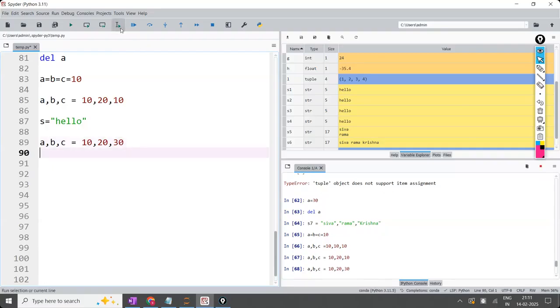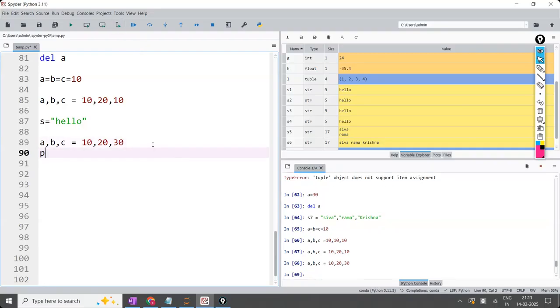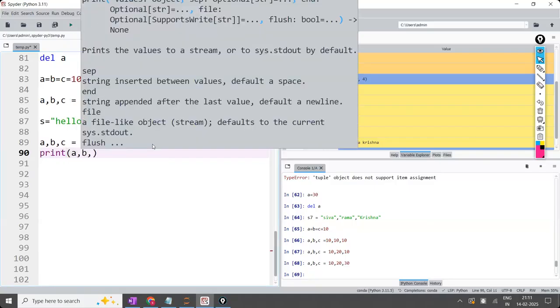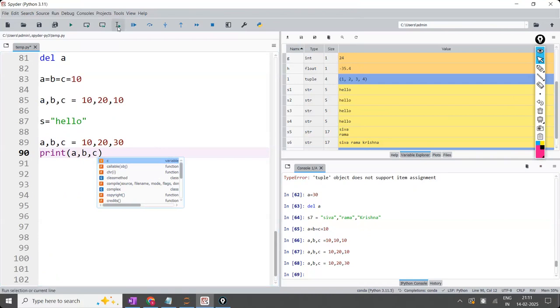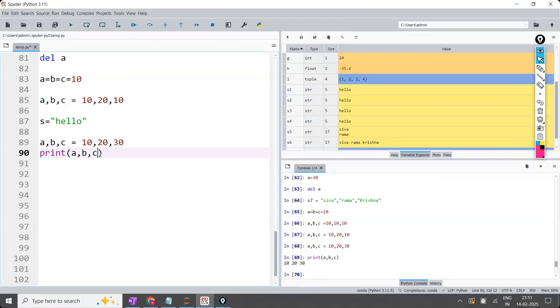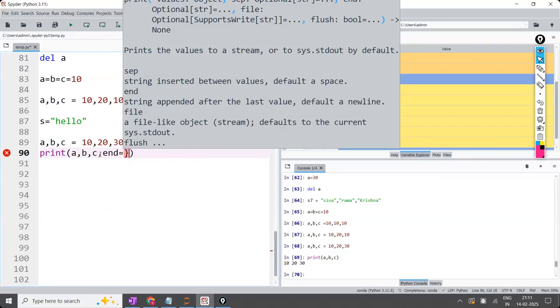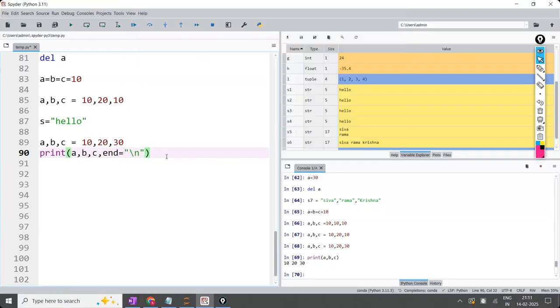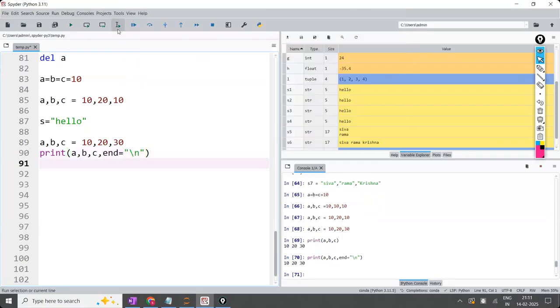So A value 10, B value 20, C value 30. If I print A, B, C, by default it is going to give 10 space 20 space 30. But your requirement is not space, you want it in the next line. So here you have to write end is equal to \n, that is next line, meaning after one value, you want the next value in the next line.